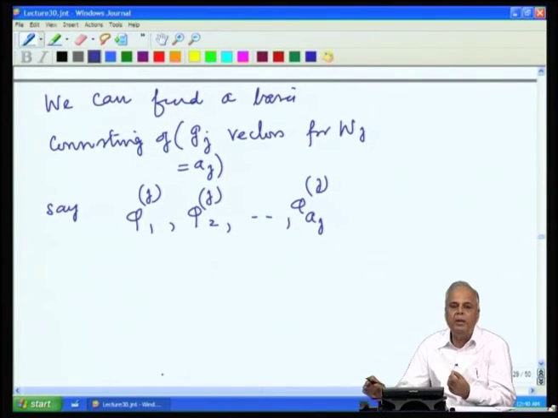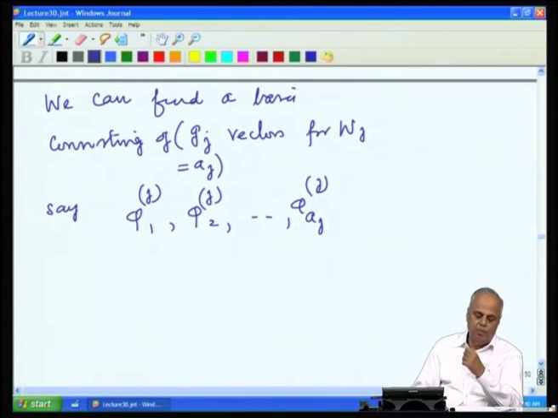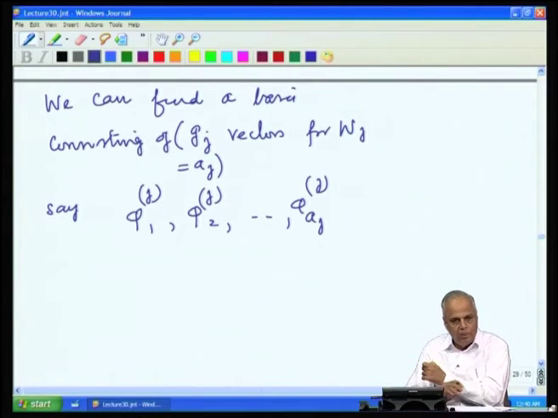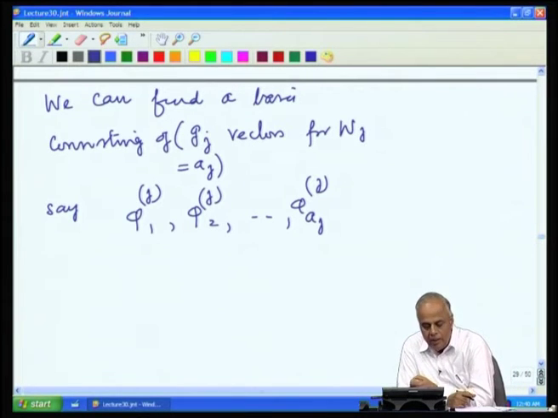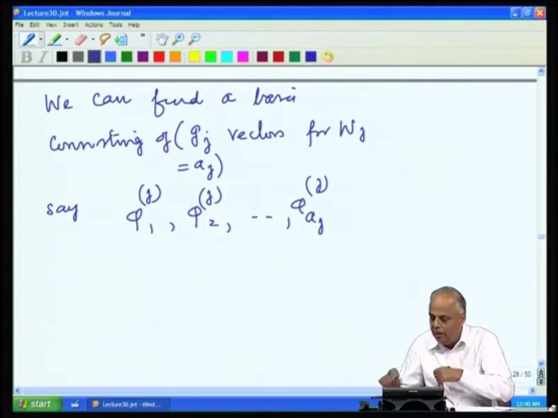Now, we observe that every non-zero vector in Wj is an eigenvector for A corresponding to the eigenvalue lambda j, and these phi 1, phi 2, phi aj are non-zero vectors because they form a basis, and therefore, they must be eigenvectors.